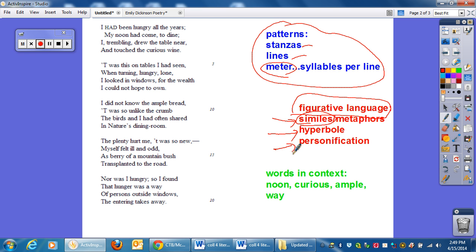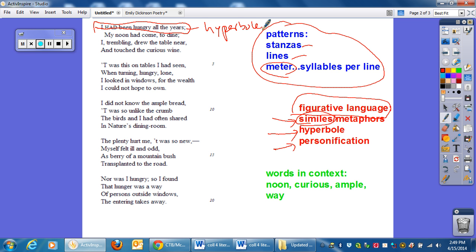So I'm going to start with the beginning of the poem. "I had been hungry all the years, my noon had come to dine." But when I look at this, there's no way that you could literally be hungry all of the years. So in this case, what we see is a hyperbole. There's no way that that's absolutely true 100%. That's an exaggeration. So, "my noon had come to dine."